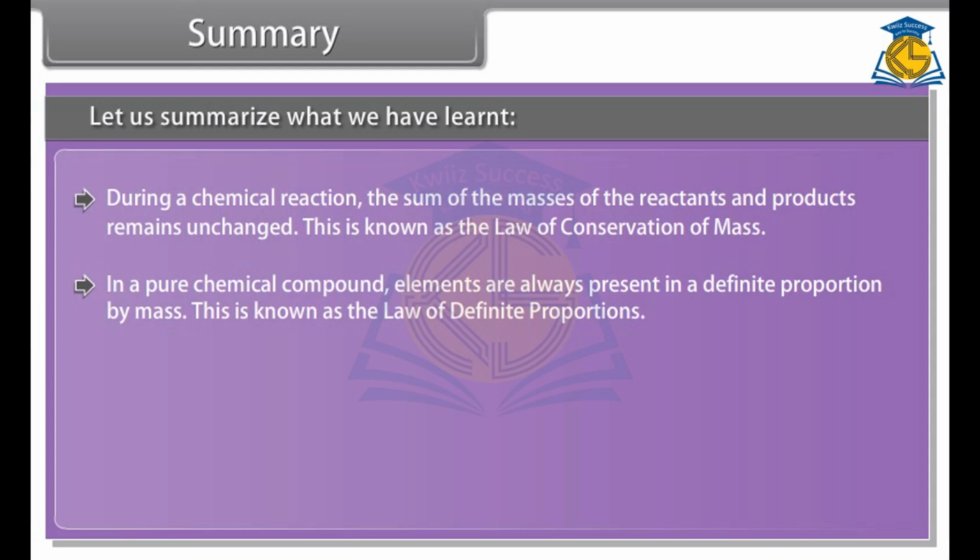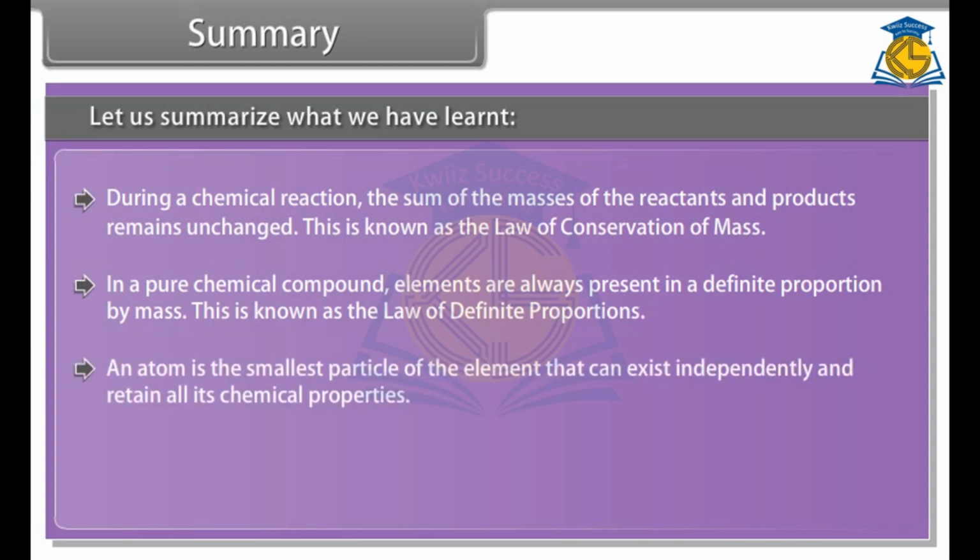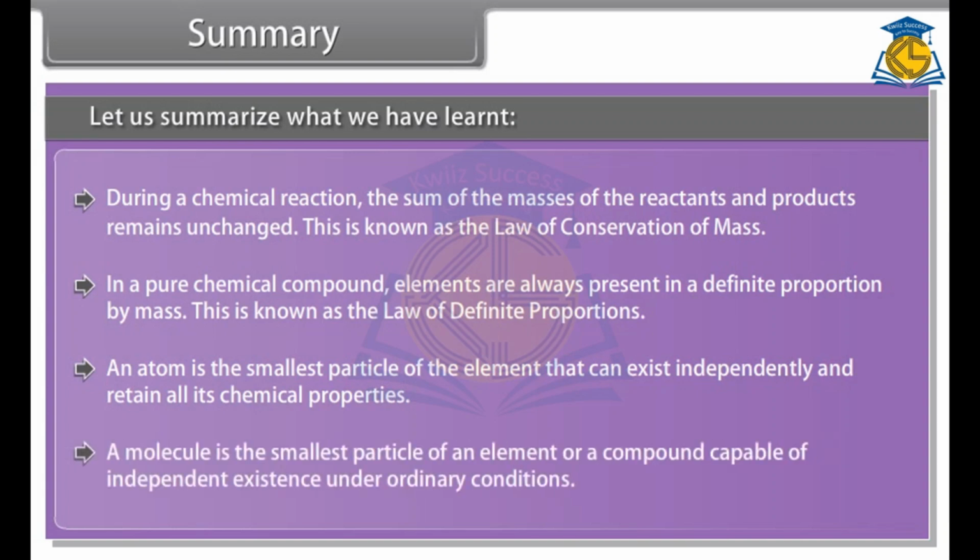This is known as the law of definite proportions. An atom is the smallest particle of the element that can exist independently and retain all its chemical properties. A molecule is the smallest particle of an element or a compound capable of independent existence under ordinary conditions.